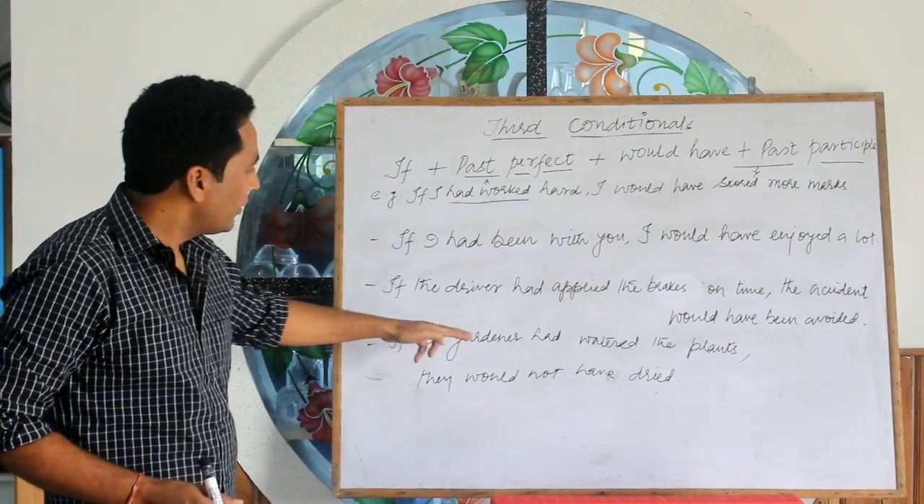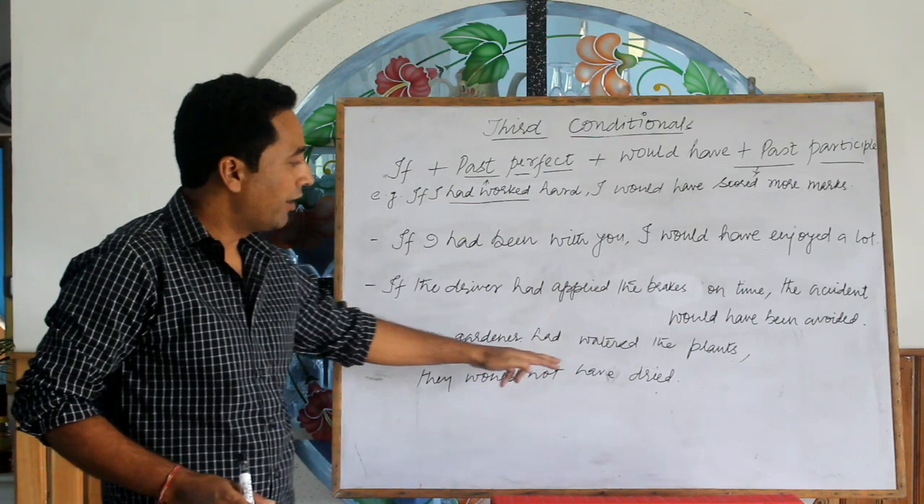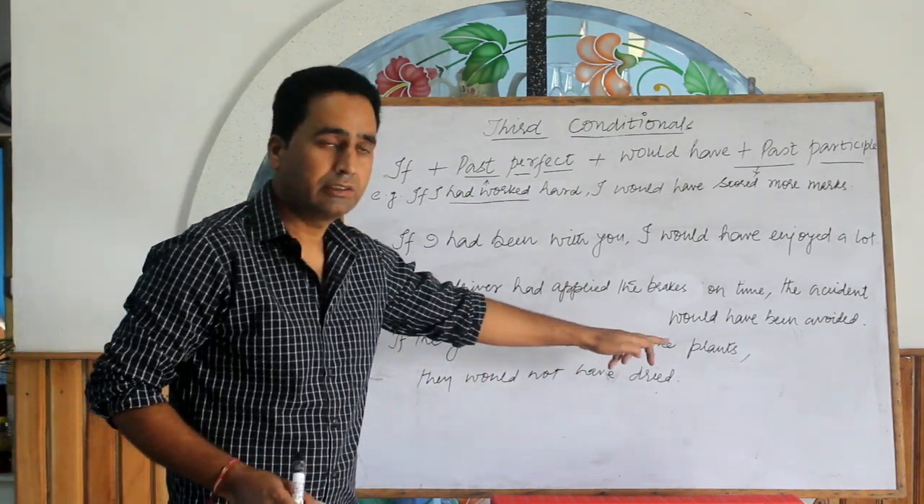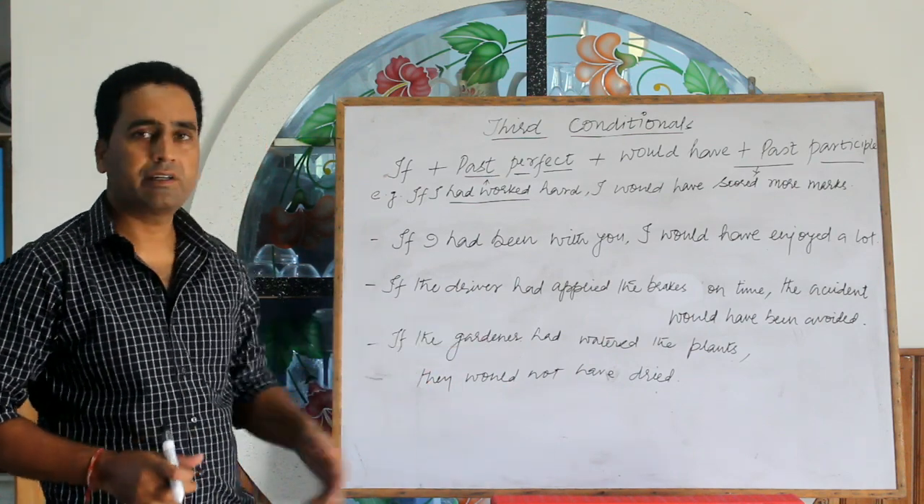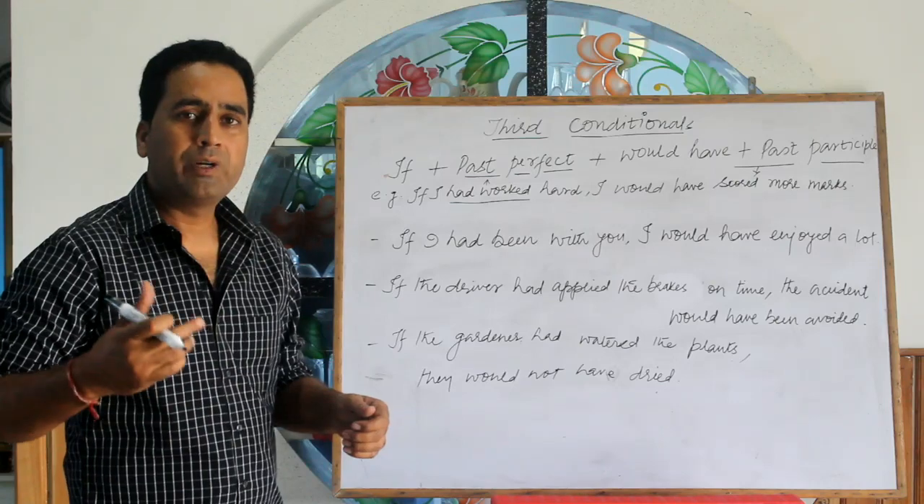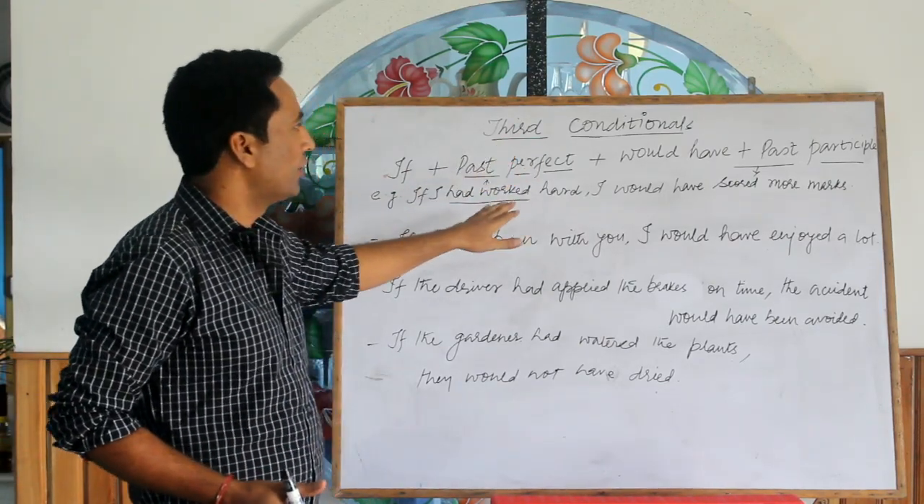If the gardener had watered the plants, they wouldn't have dried. There are so many examples. You can make many examples by keeping in mind this grammar structure of the third conditional.